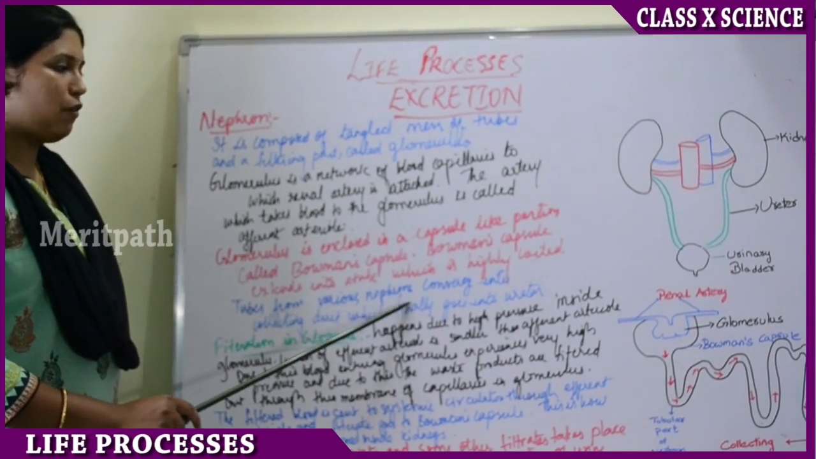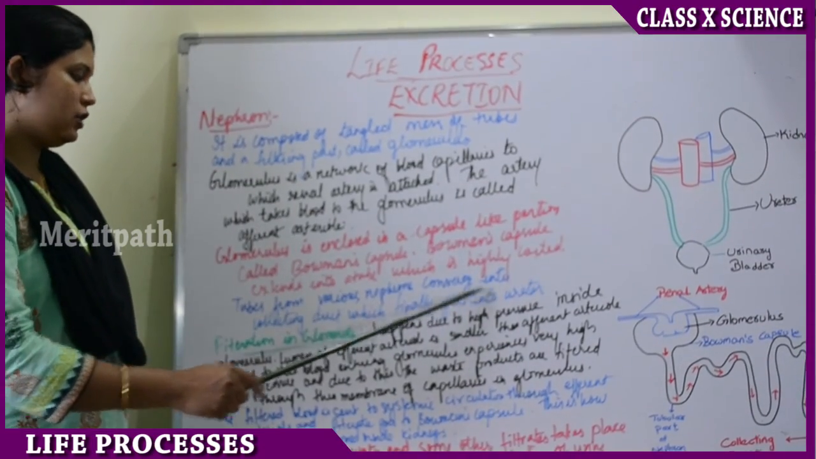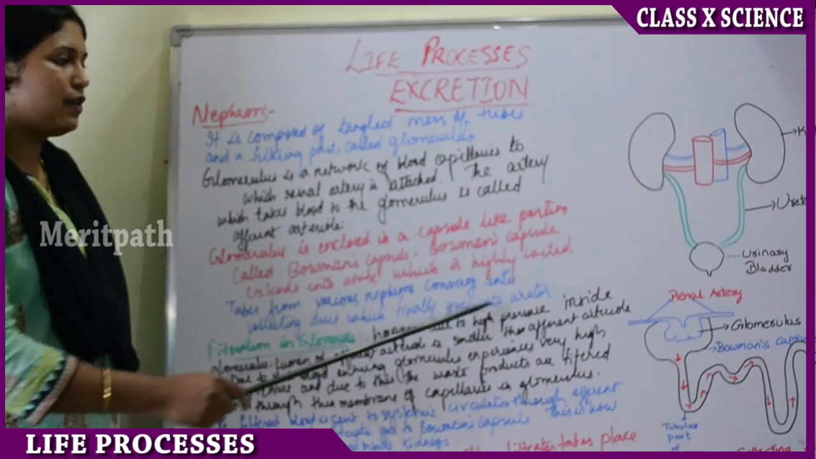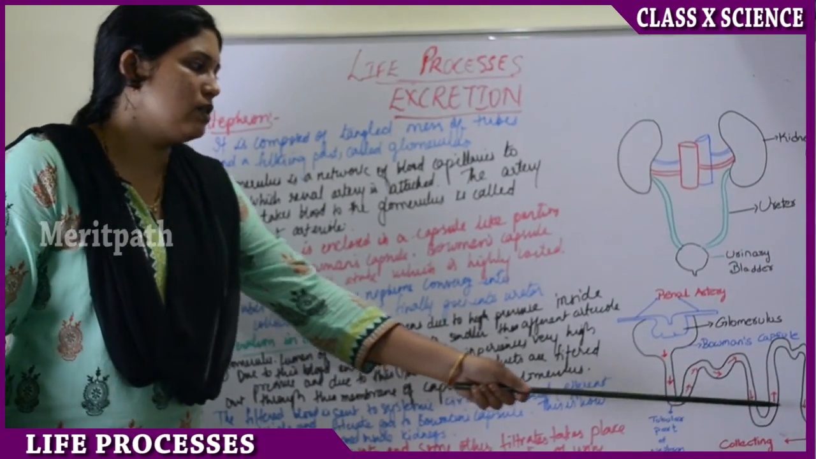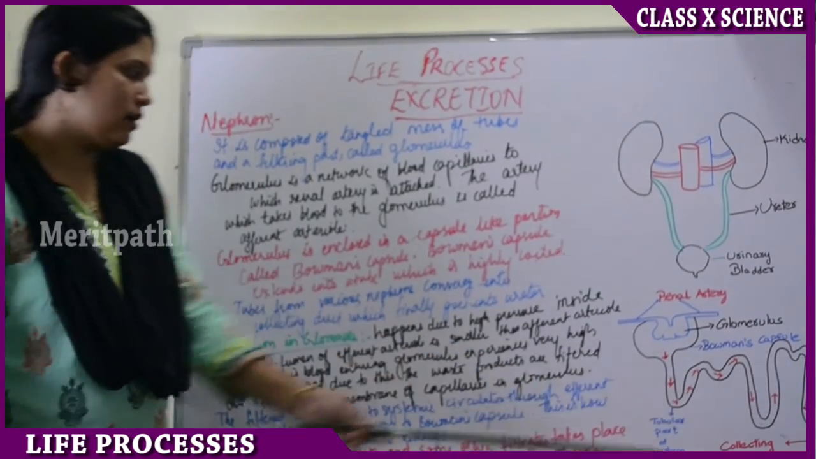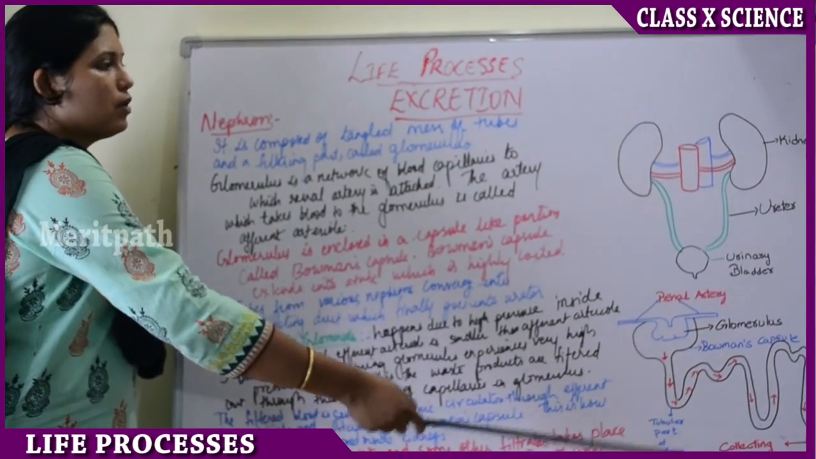Tubes from various nephrons converge into a collecting duct which finally goes into the ureter. So these tubes from various nephrons end into a collecting duct. This collecting duct goes into the ureter.